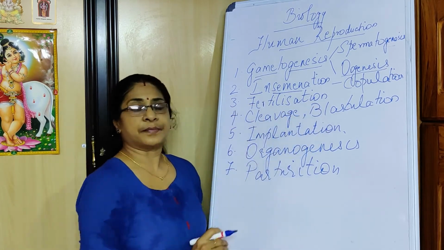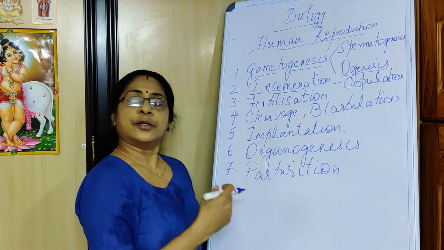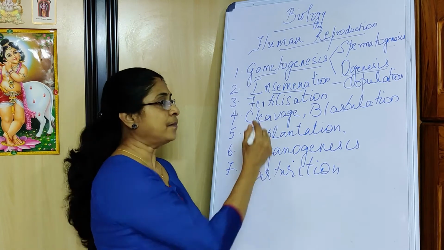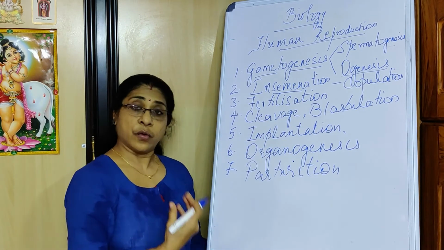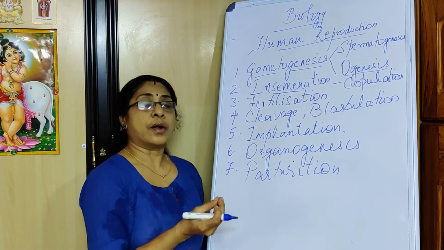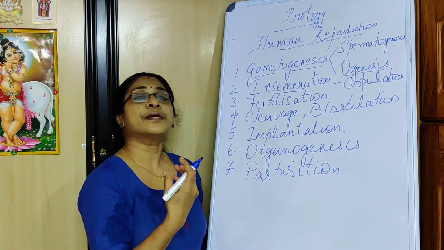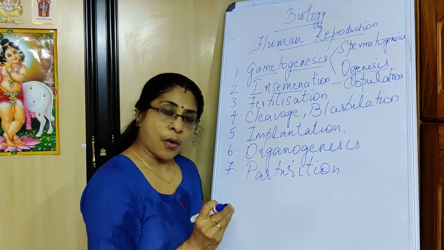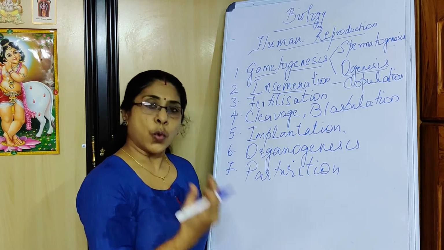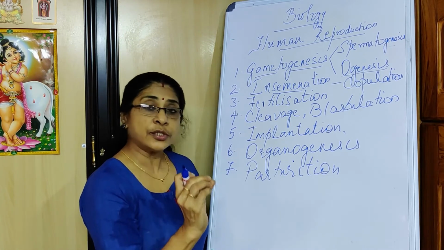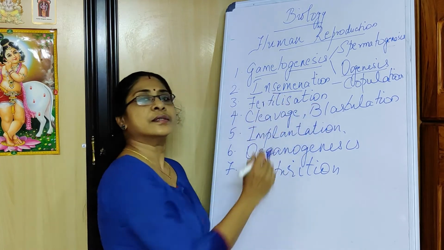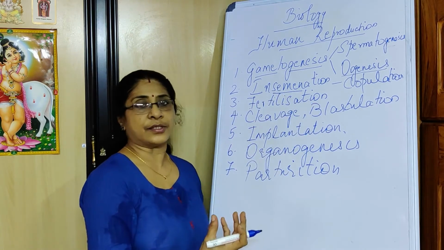The word semen is the combination of sperms along with different fluids produced in the male reproductive system. The third step is fertilization. You are very familiar with this term. Fertilization involves the union of the male and the female gamete, or the sperm and the ovum. When they unite together, that process is known as fertilization.